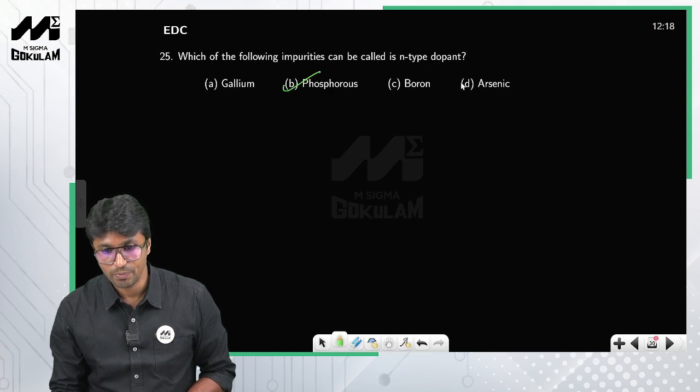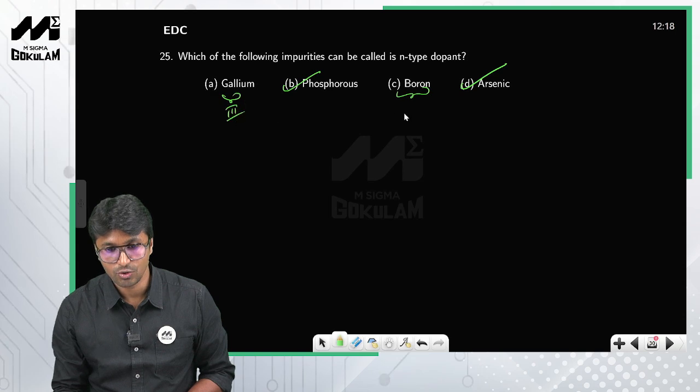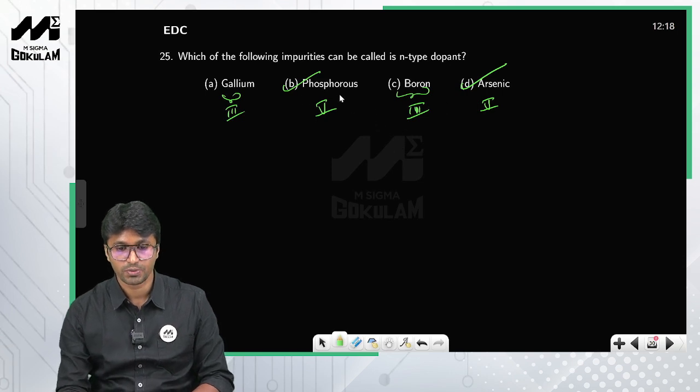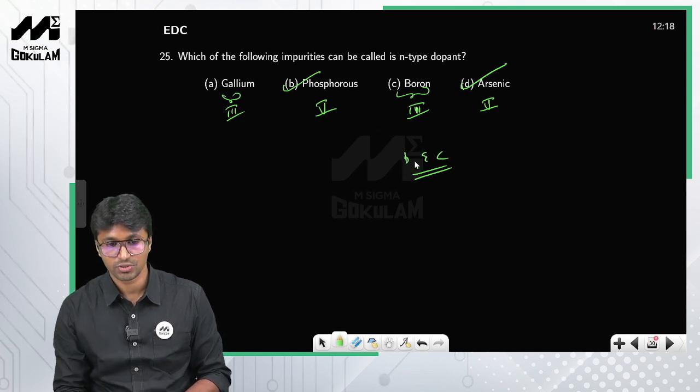Phosphorus is fifth group and arsenic is also fifth group, whereas boron and gallium are third group elements. So the correct options are B and C. Straightforward, simple question.